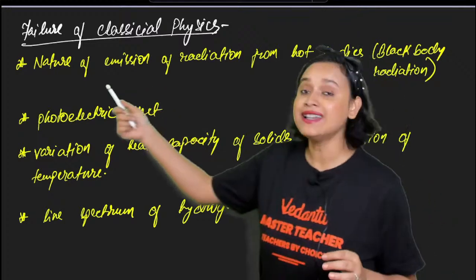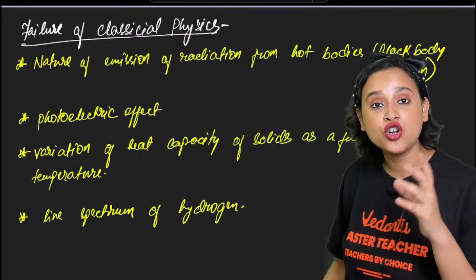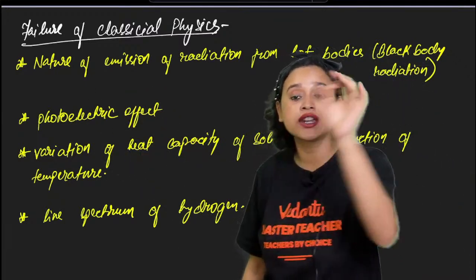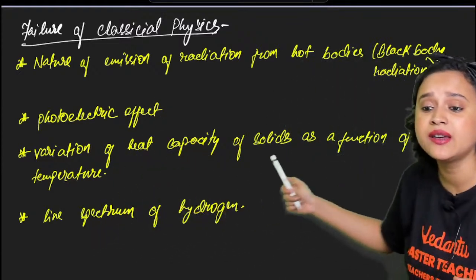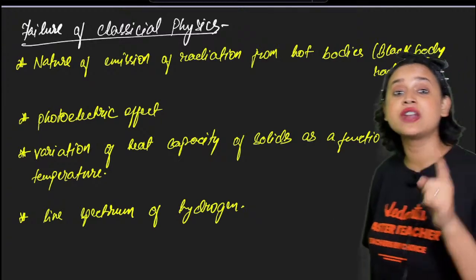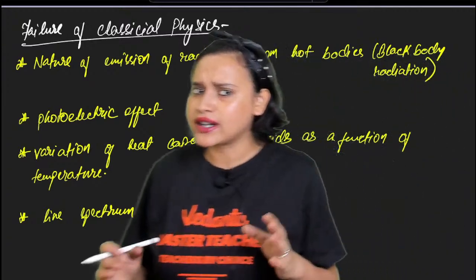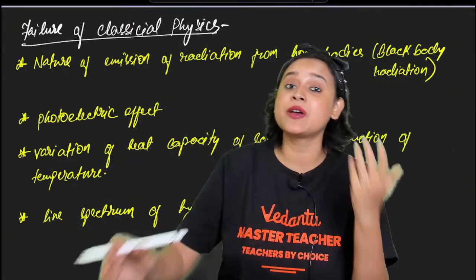We will also be learning about the photoelectric effect, and that was also not explained by classical physics. Then there is the variation of heat capacity of solids as a function of temperature. You must have noticed what happens as you heat something, especially iron.